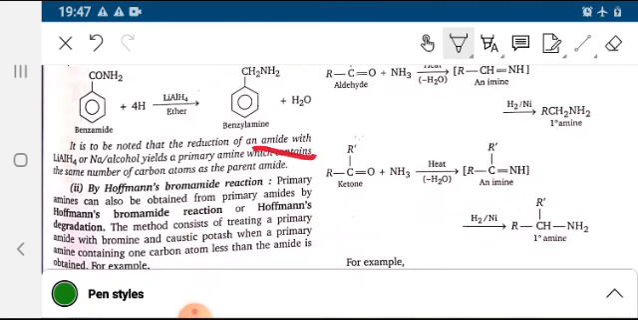Now next is the very important reaction, that is the Hofmann bromamide reaction. This will be discussed in our second lecture on amines.